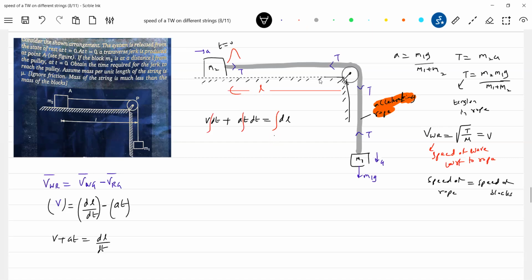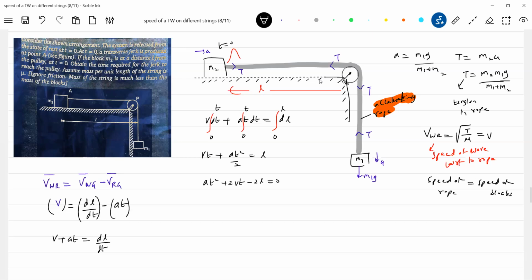What should be the limit? 0 to L. Okay, this will become a t square minus 2Vt minus 2L equals 0.